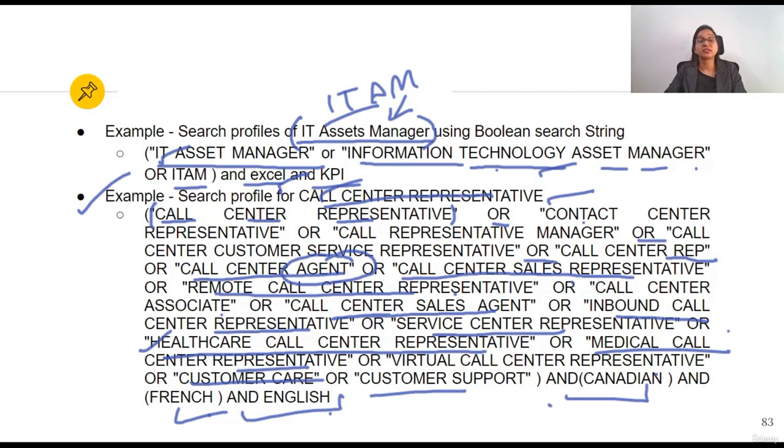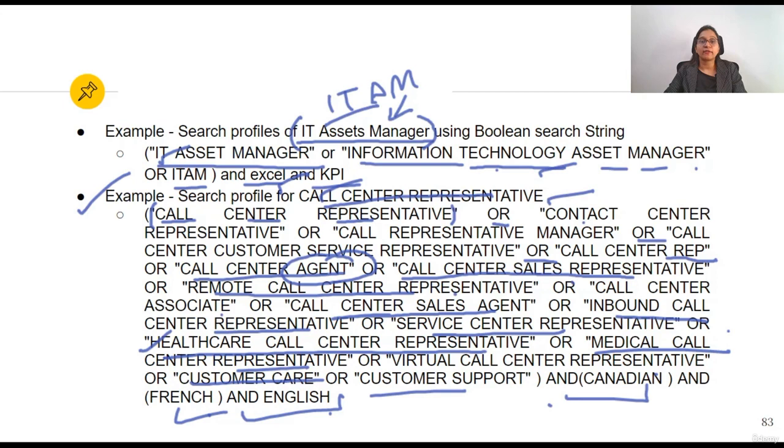Also, we have given a few questions at the end of the session, so please do attempt those questions, because it will give you more idea about how to do Boolean search strings. And one practical point that I want to mention here: open your LinkedIn profile and start searching for candidates depending upon what you have learned here.